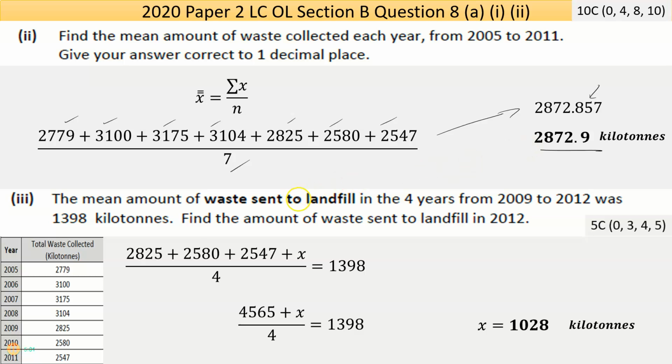That's it. Okay. So the next question, part 3, says the mean amount of waste sent to landfill. So you're looking at the second column there, in the 4 years from 2009 to 2012, was this. Now, if you know these kinds of questions, they're asking you to find the mean again, but they're not giving you one of the values, but they are giving you the answer. So you still only have one unknown. It's just not in an easy format.